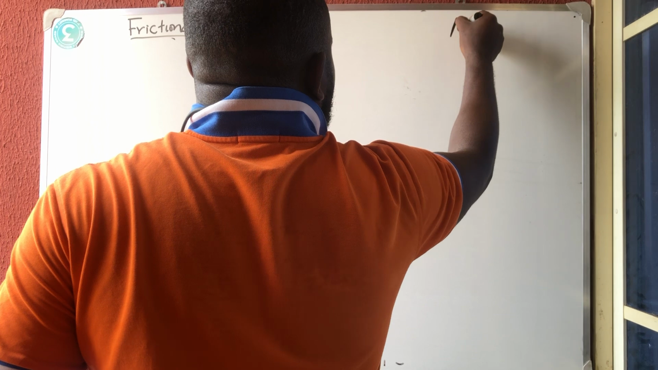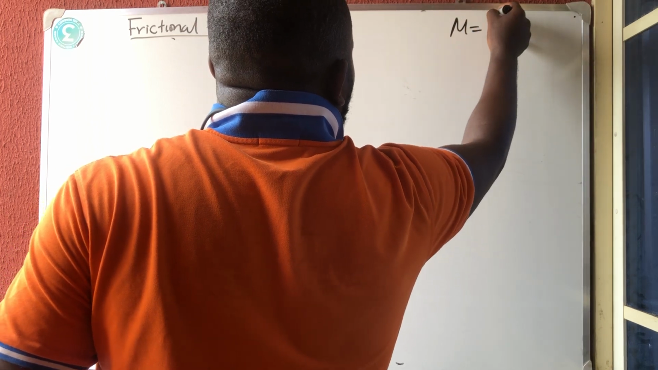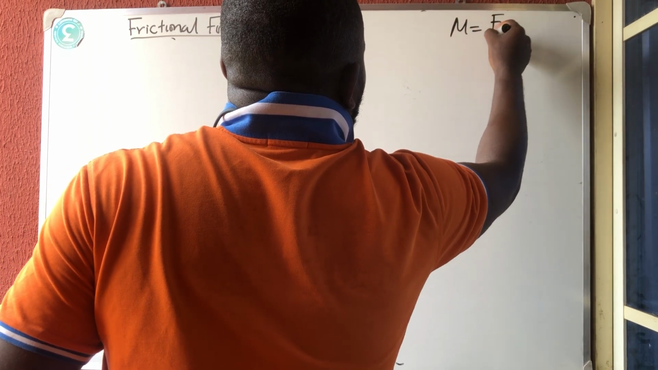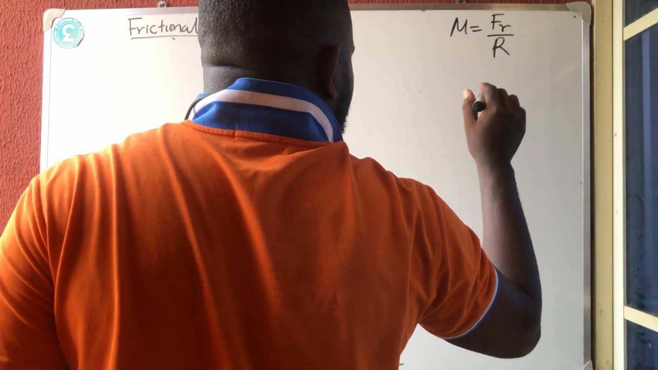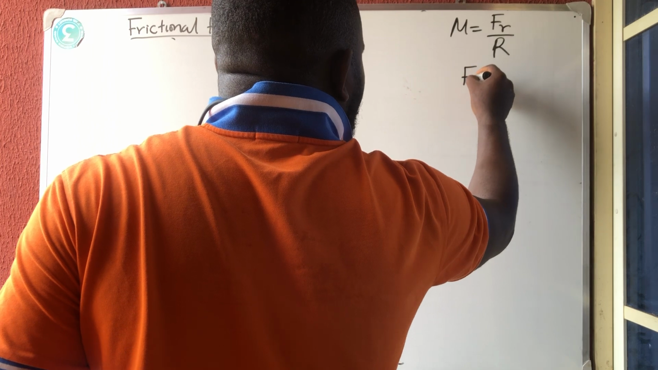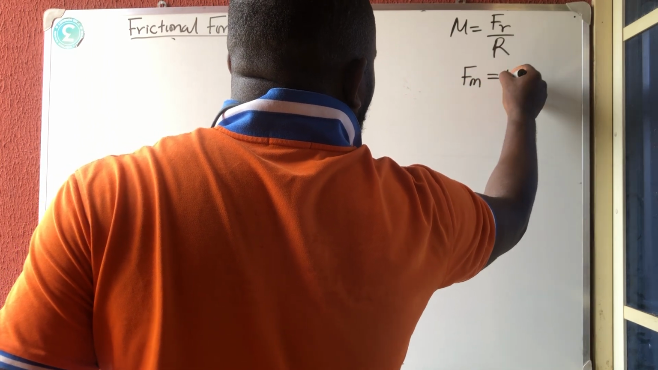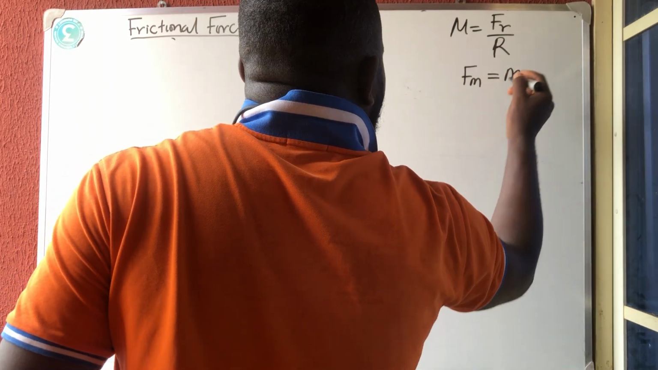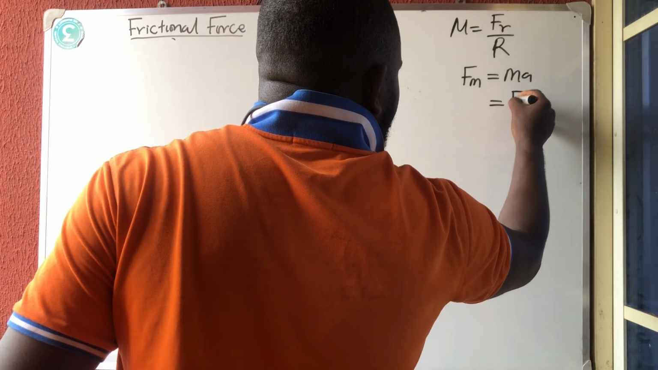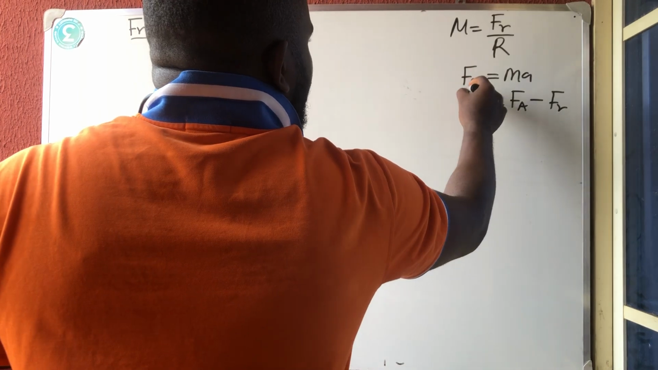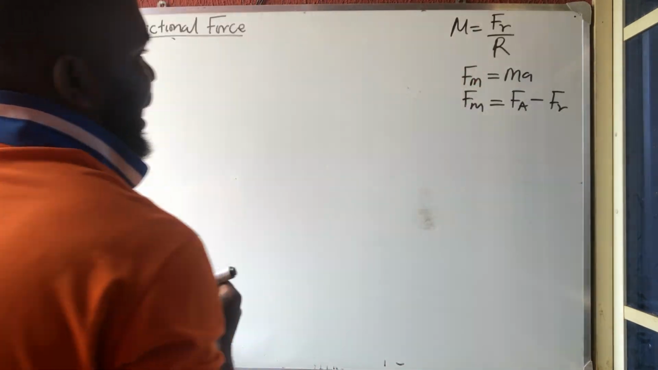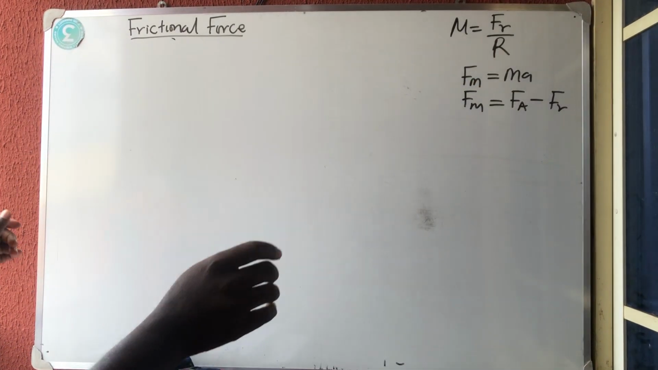That coefficient of static friction or kinetic friction is what? The frictional force all over what? The normal reaction. This is the first formula you need to know. Then the second formula you need to know is that the moving force that will make it move is equal to MA normally, and it's the same thing as saying the force applied minus the frictional force. So these are the only three formulas you need to know for friction. Then you are good to go.